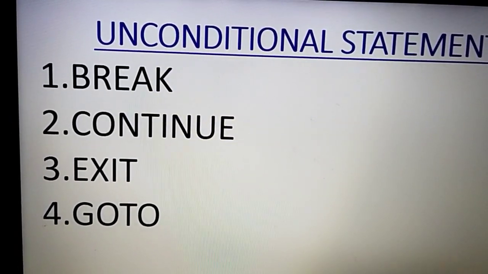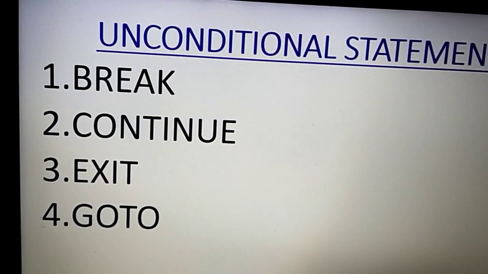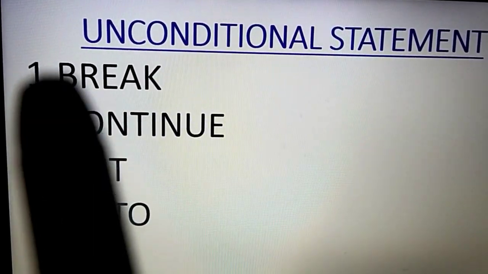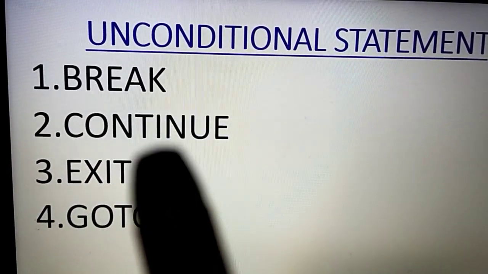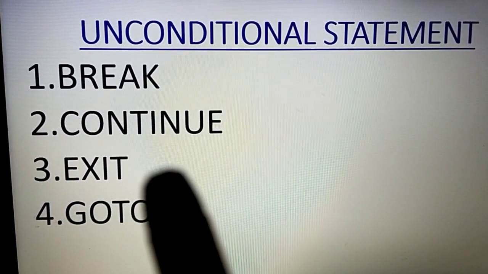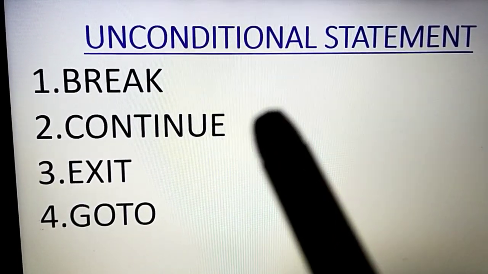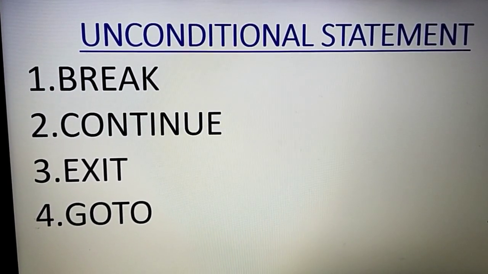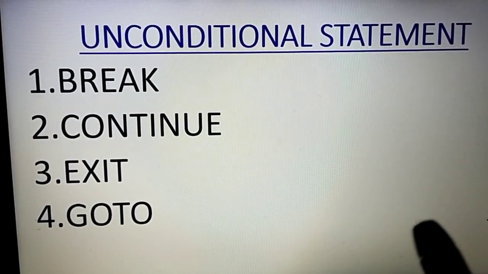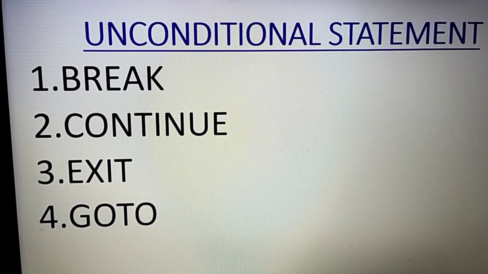Hello everyone. In the previous class, I explained the unconditional statements: the first one is break, then I explained break, continue, and exit. So these three I've explained to you. I mentioned that break will take a break and come out from that particular structure. It might be if, switch, for, while, and so on.